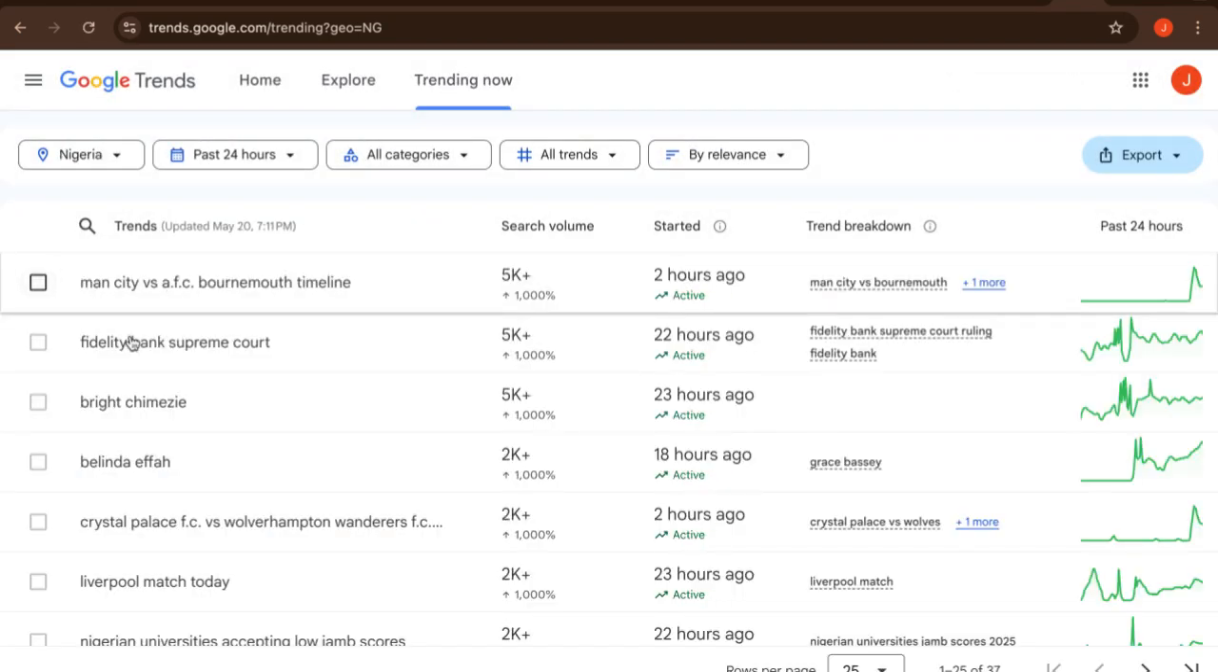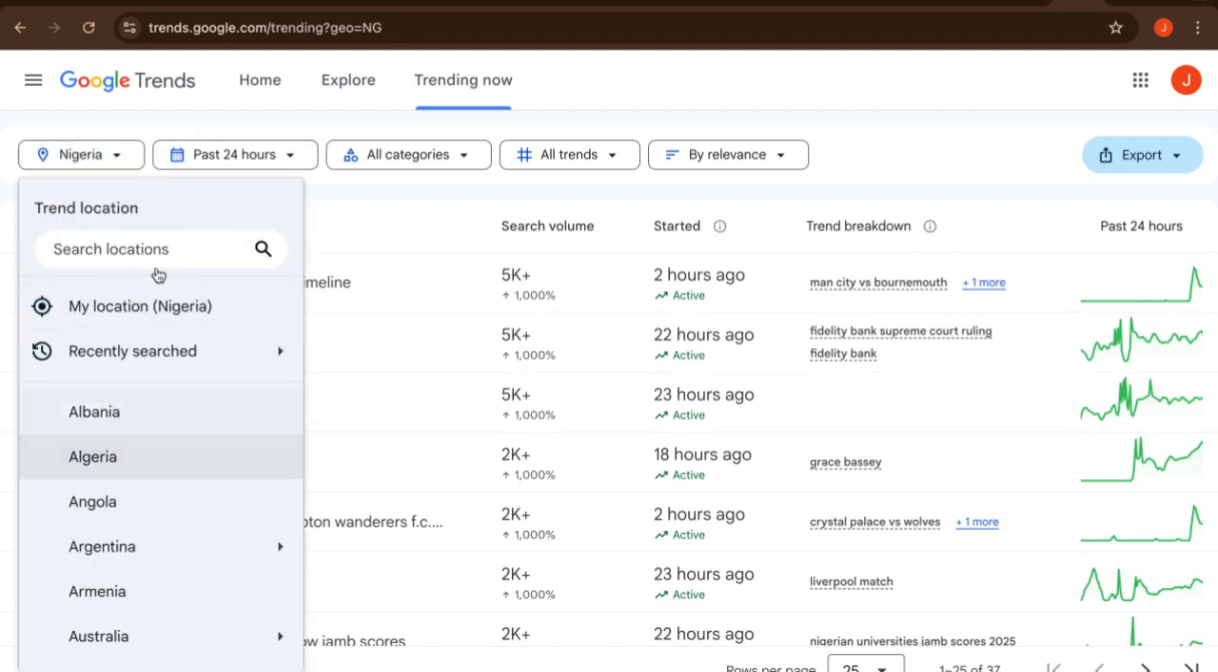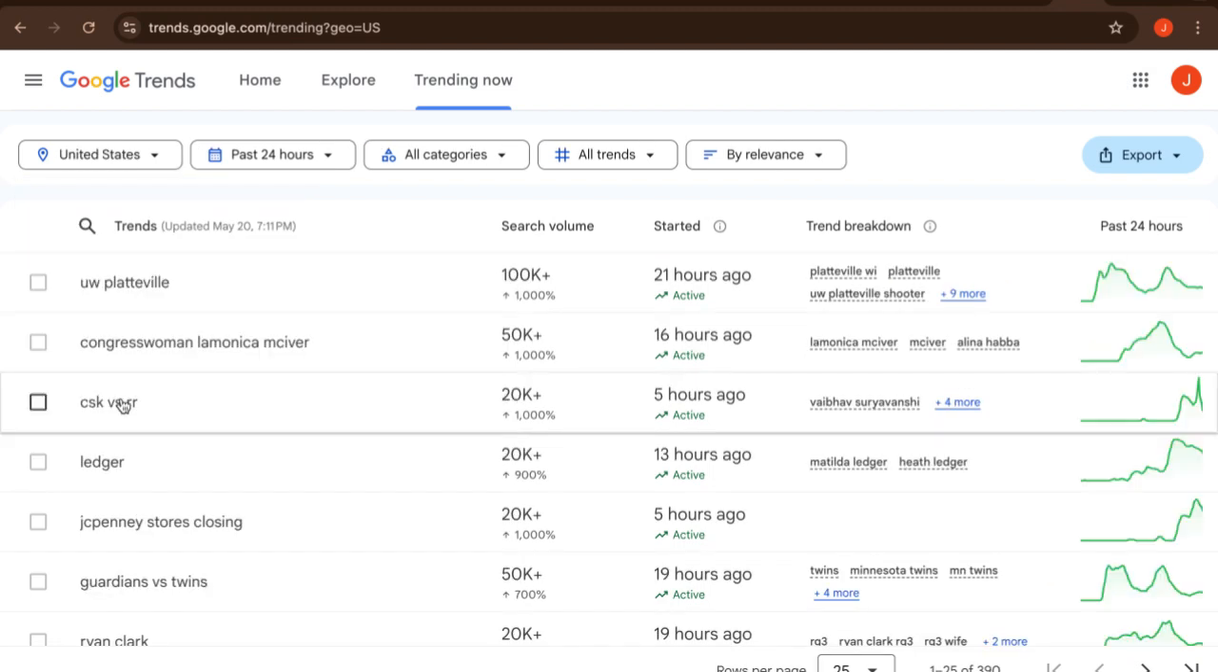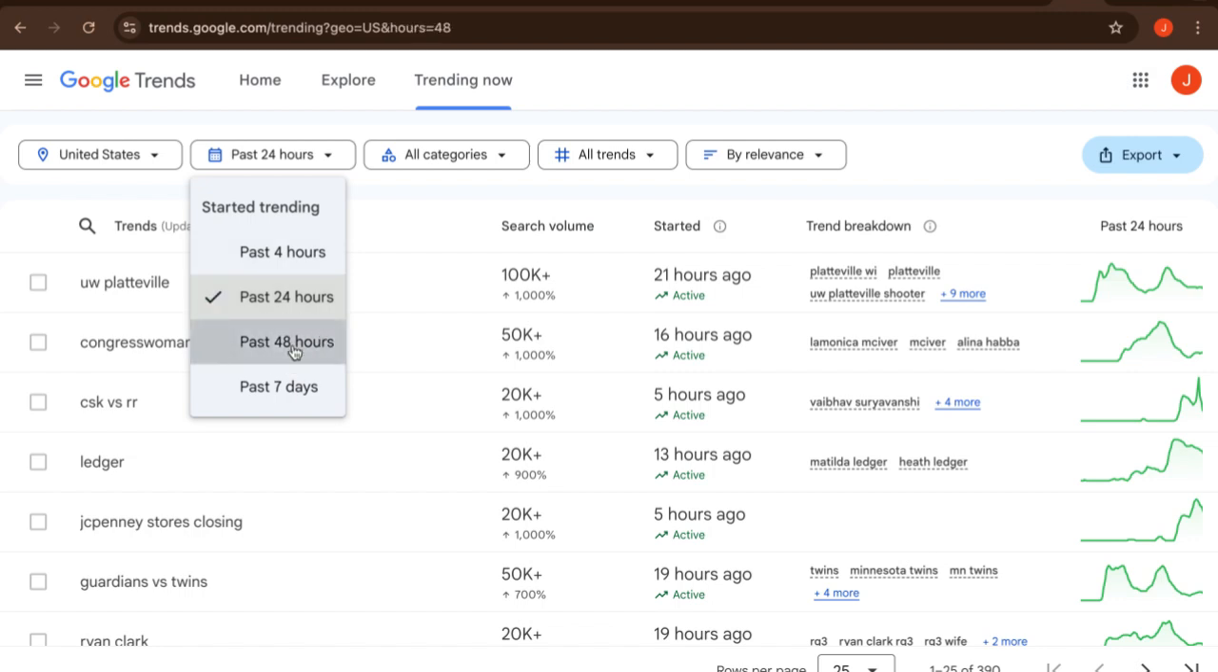So you can see what is trending differently, and you can actually go and change the country. For me, I want to use United States. So look at it, United States. I'll pick the United States, and this is going to bring me a different set of trends. What I want to do is look at the past 48 hours.